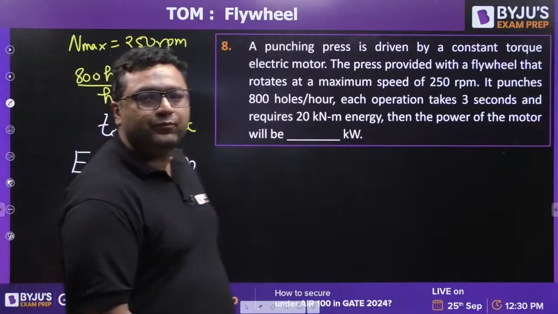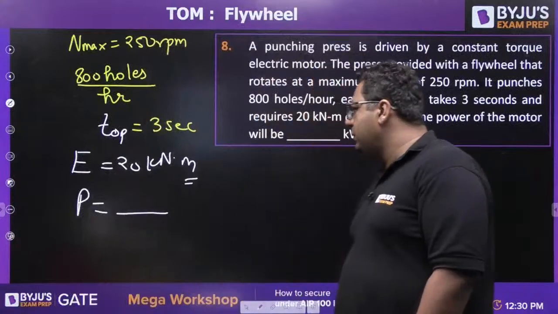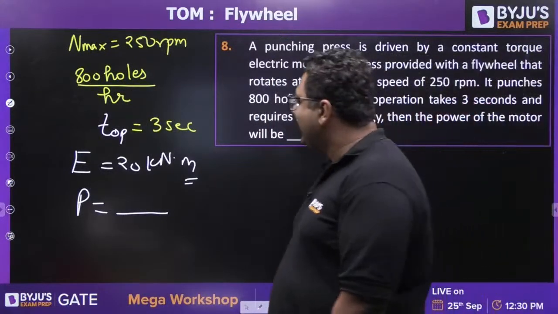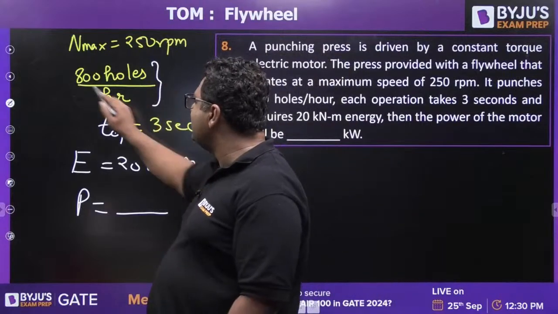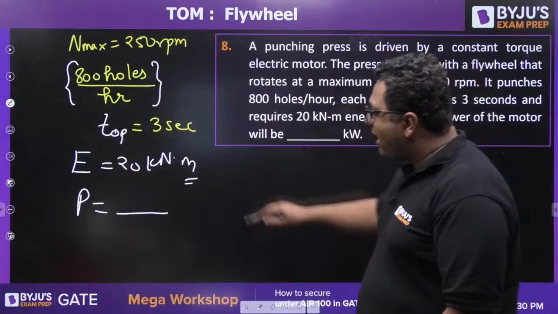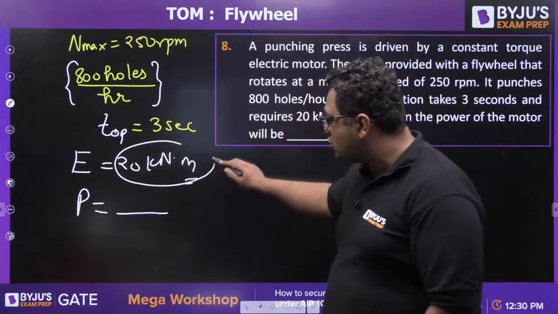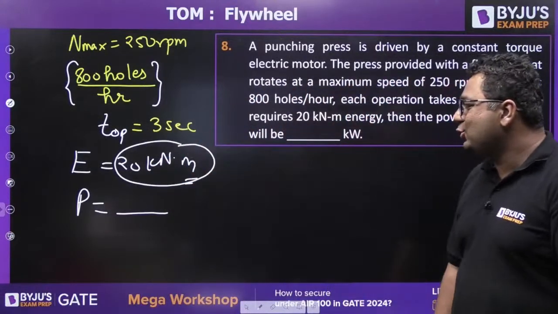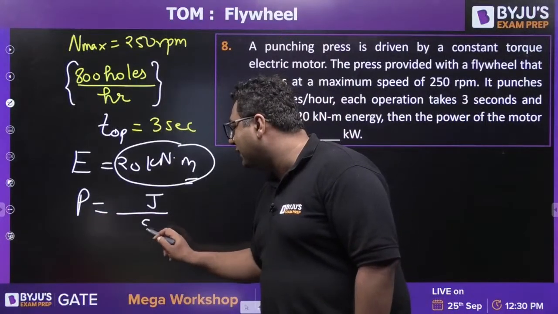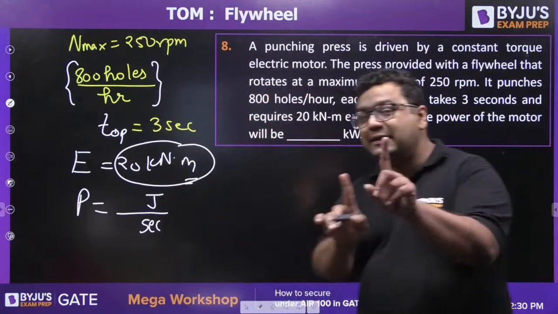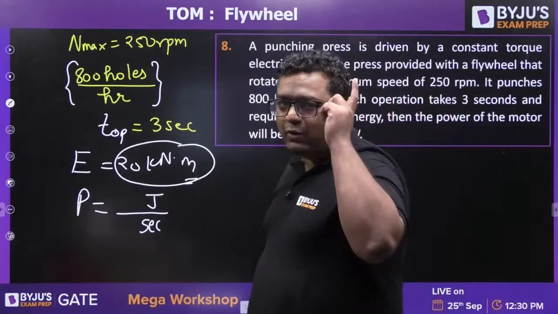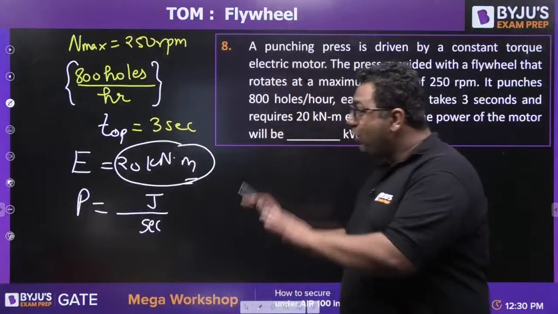Very good, Midun. So solve this question now. They are saying 800 holes per hour, and the energy required for one hole is this much. So you need power, which is nothing but joule per second. Here very easy calculations are required and I want to see how many of you apply this. Not a difficult concept.